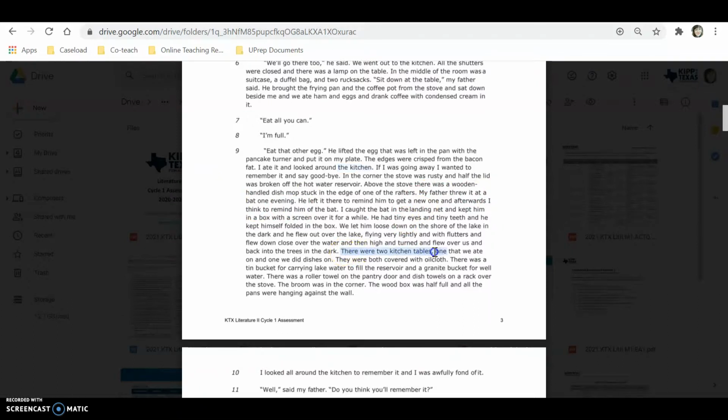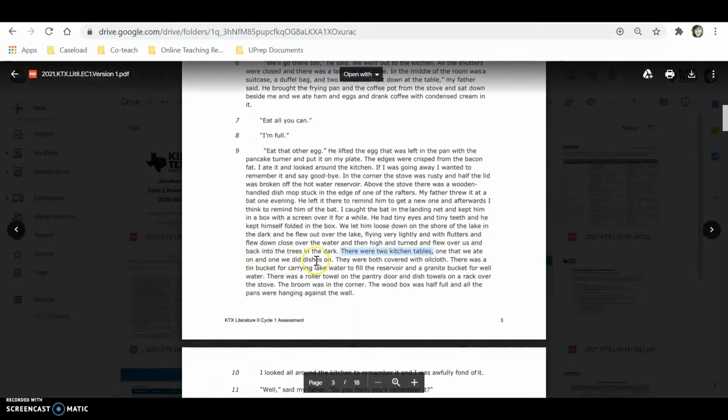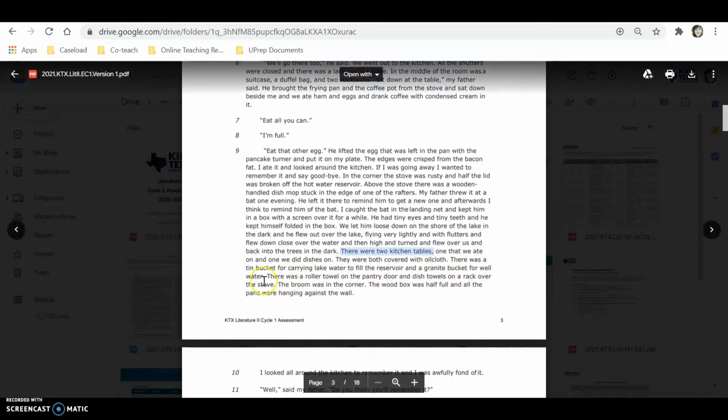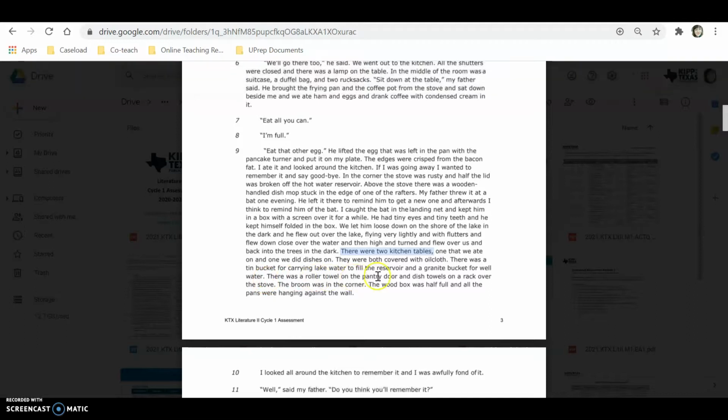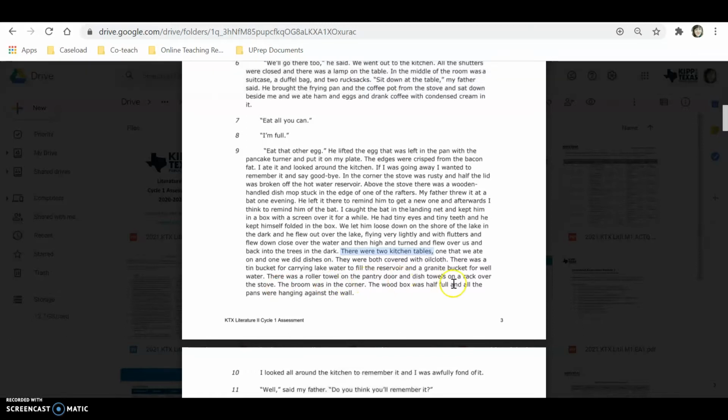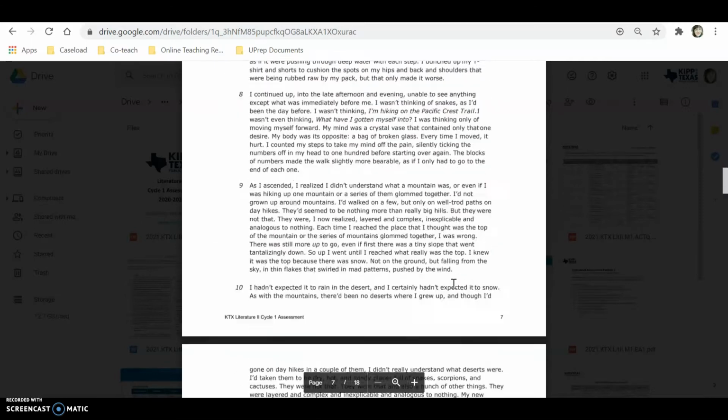There were 2 kitchen tables, one that we ate on and one we did dishes on. They were both covered with oilcloth. There was a tin bucket for carrying lake water to fill the reservoir and a granite bucket for well water. There was a roller towel on the pantry door and dish towels on a rack over the stove. The broom was in the corner. The wood box was half full, and all the pans were hanging against the wall.